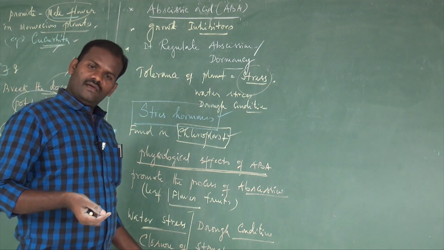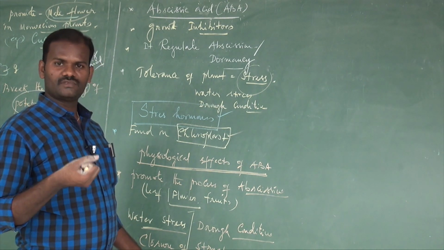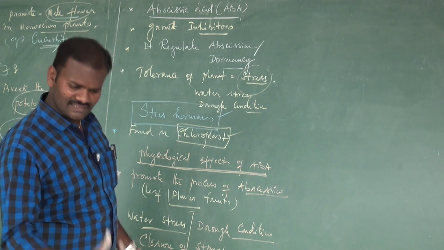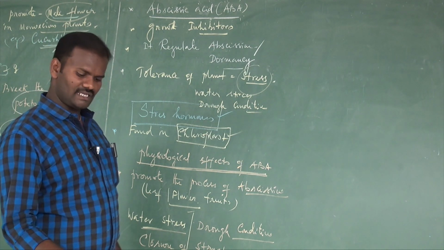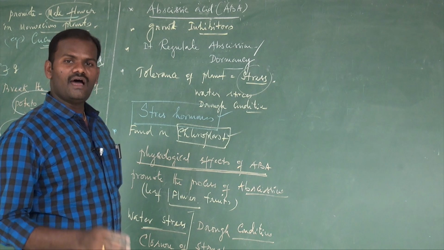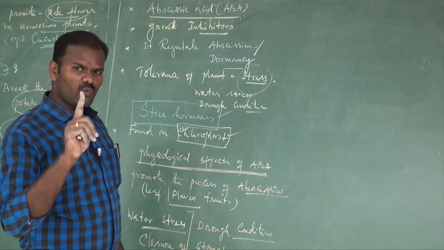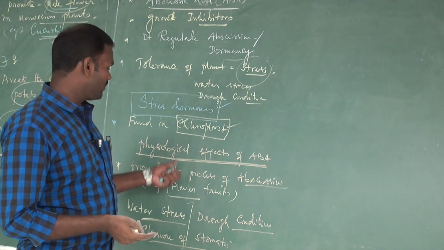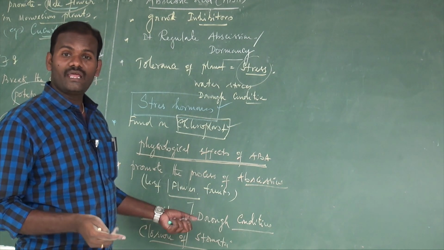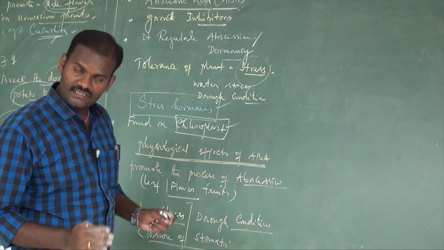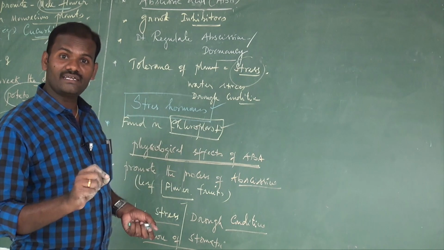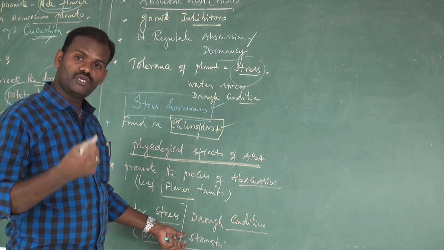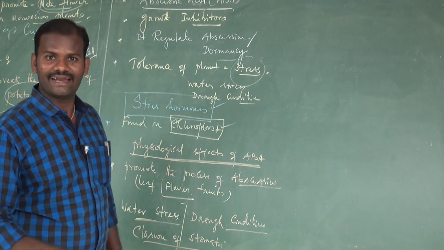See, where is the source of the absorbed water? Soil is the source of water. The soil water is absorbed by the root system. Among the absorbed water, only 1% of water is utilized for various metabolic activities in the plant. The remaining 99% of water is lost in the form of water vapor through stomata, through cuticle, through lenticels. These are called transpiration.